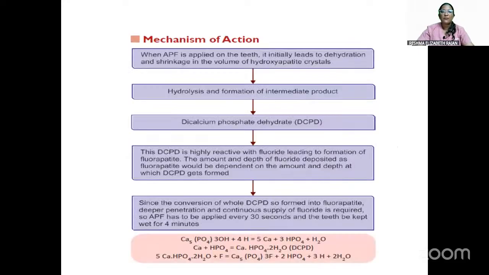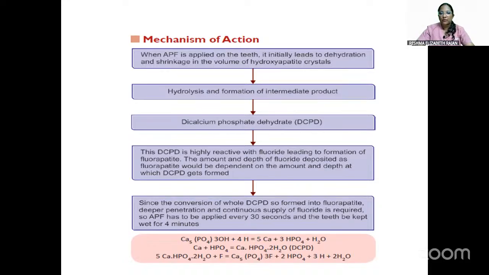So next comes the mechanism of action. When APF is applied onto the tooth, it leads to dehydration and shrinkage in volume of the hydroxyapatite crystals. An intermediate product is formed in the process, that is dicalcium phosphate dihydrate. This dicalcium phosphate dihydrate is highly reactive with fluoride and forms fluorapatite.